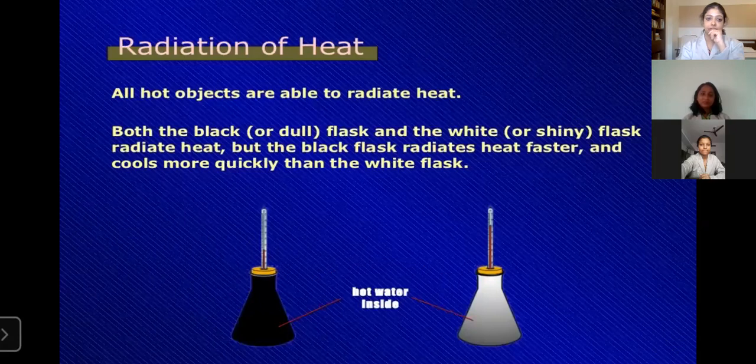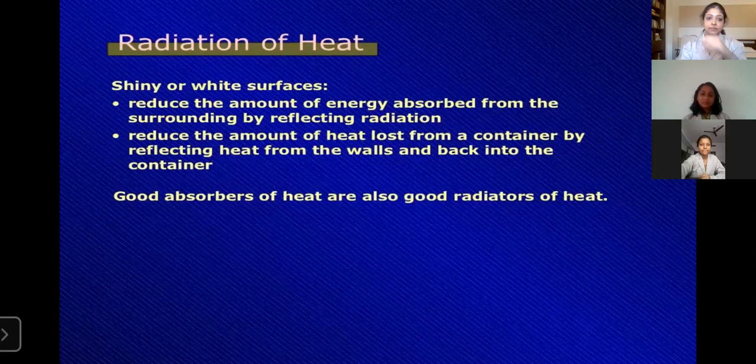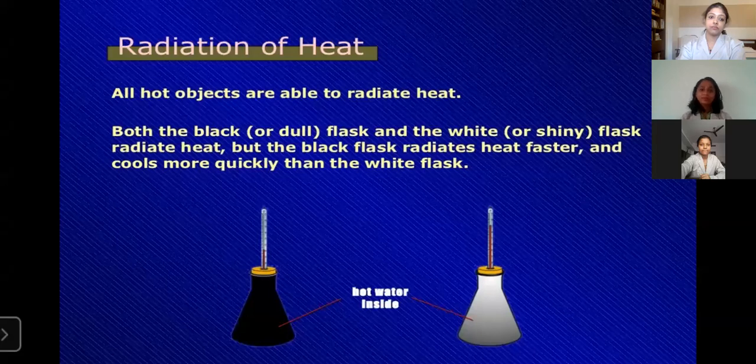All hot objects are able to radiate heat, like all objects are able to absorb radiation. Both the black and the white flask radiate heat, but the black flask radiates heat faster and cools more quickly than the white flask.